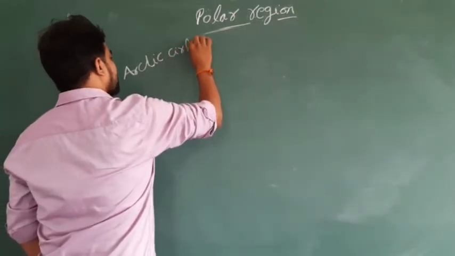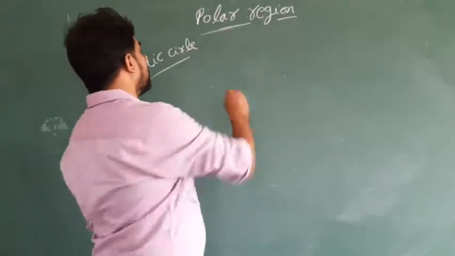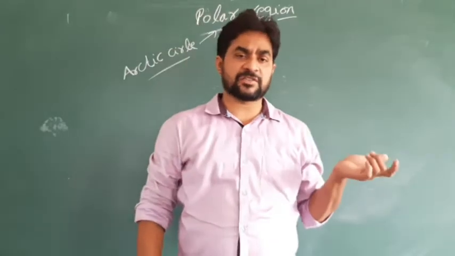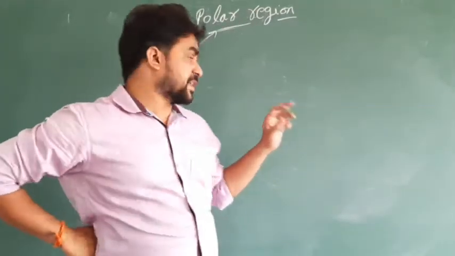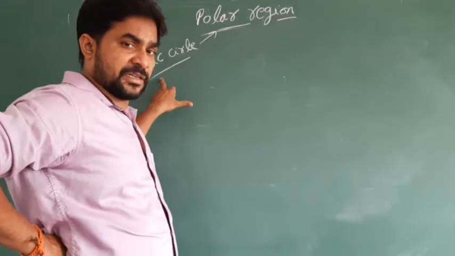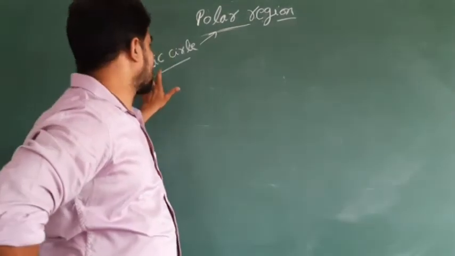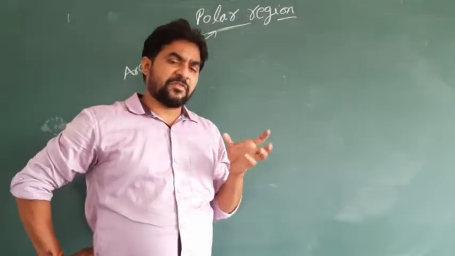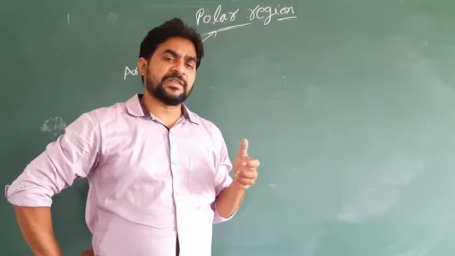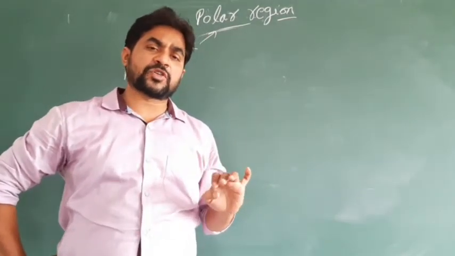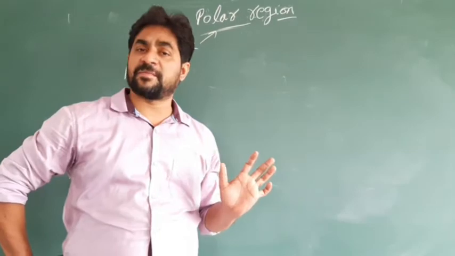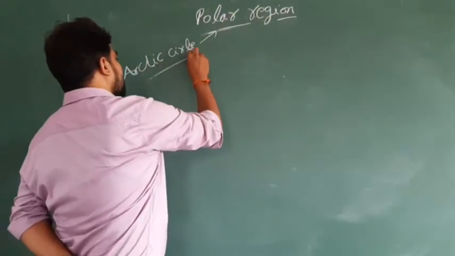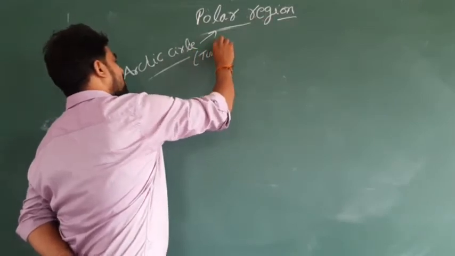The Arctic Circle is also called the polar region. Polar regions can form on both sides, either north or south, but the north polar region is called the Arctic Circle. In the Arctic Circle we find these cold temperatures, and sometimes it goes to minus degrees also, -5, -10, -20. And this area is also called tundra.